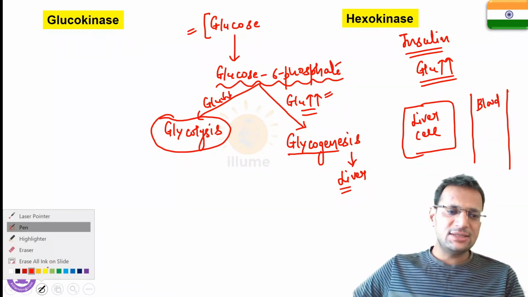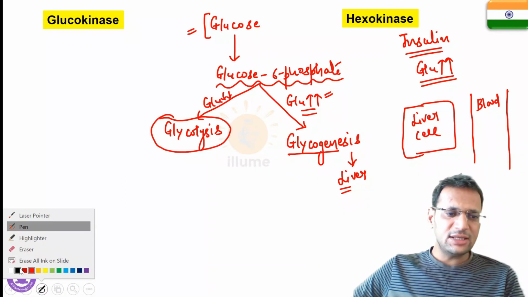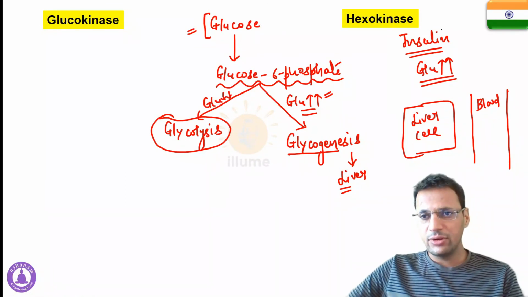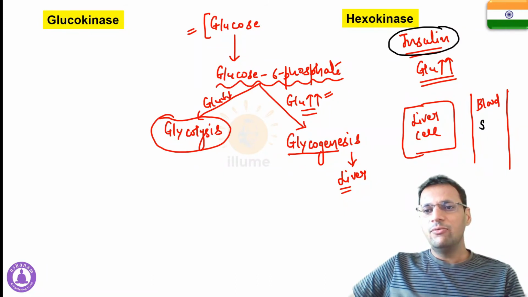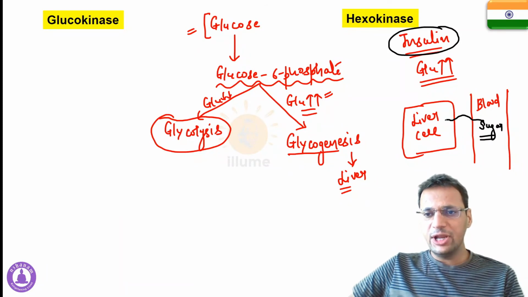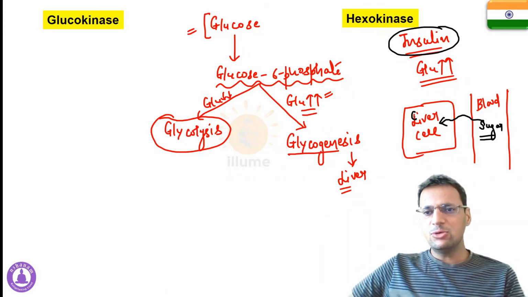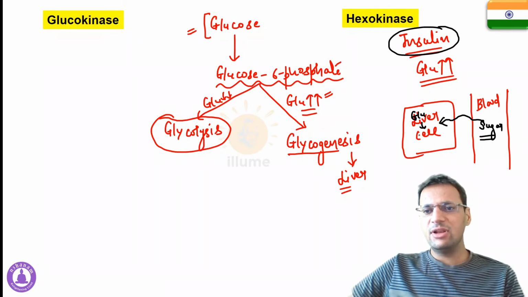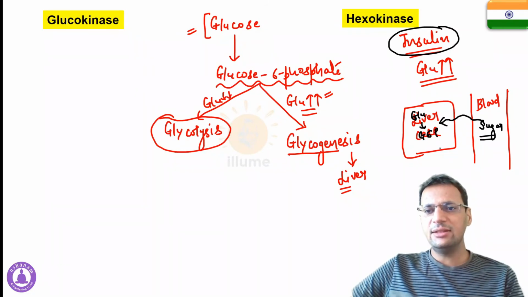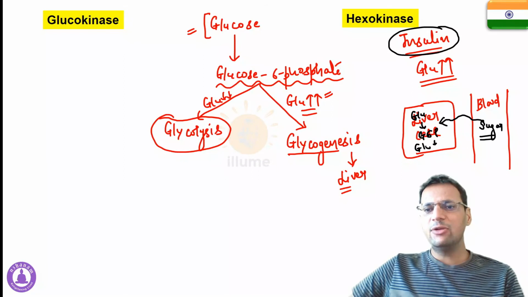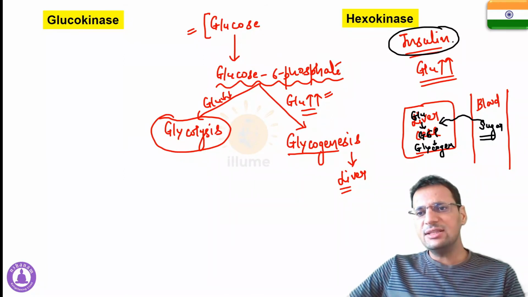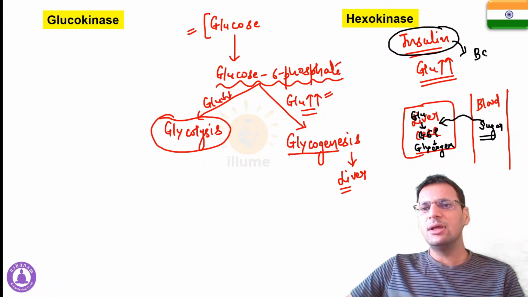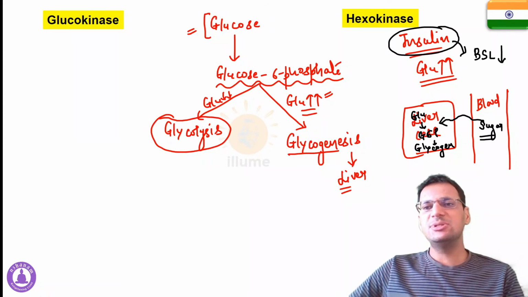When glucose is excess in the body, insulin will come into action, and this insulin will transport the glucose into the liver cell. After entering the liver cell, this glucose will convert into glucose 6-phosphate and then into glycogen, and it would be stored as such. That's why we say that insulin reduces blood sugar level, because it transports the excess glucose into the liver cell.